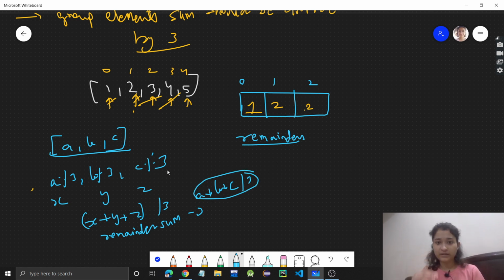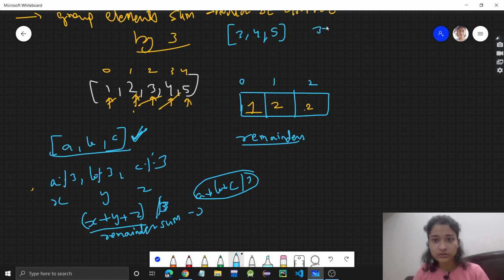We will find the remainders of elements, and then we will find those remainders whose sum together will be divisible by 3. And if it is divisible by 3, then that group is valid. For example, see, we take 3, 4 and 5. This group was 3 plus 4 plus 5, it was 12, right? And 12 was divisible by 3, so this group is valid.